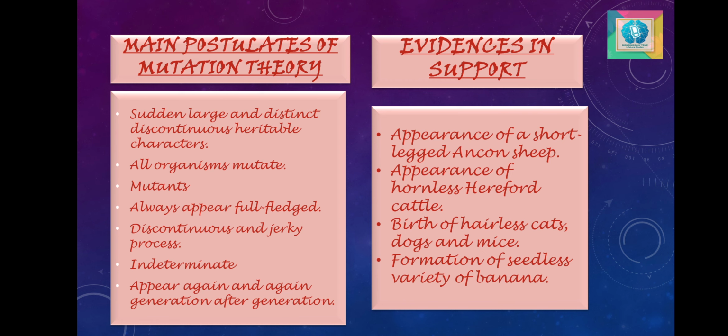The evidence in support of the mutation theory were several mutants observed after Hugo de Vries' discovery of mutation. A few examples are the appearance of the short-legged Ancon sheep from normal long-legged parents in 1871, the appearance of hornless Hereford cattle from normal horned parents in 1889 in a single generation, the birth of hairless cats, dogs and mice from normal parents, and the formation of the seedless variety of bananas.